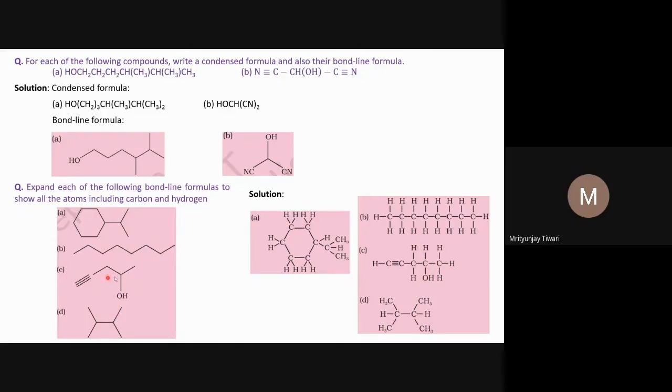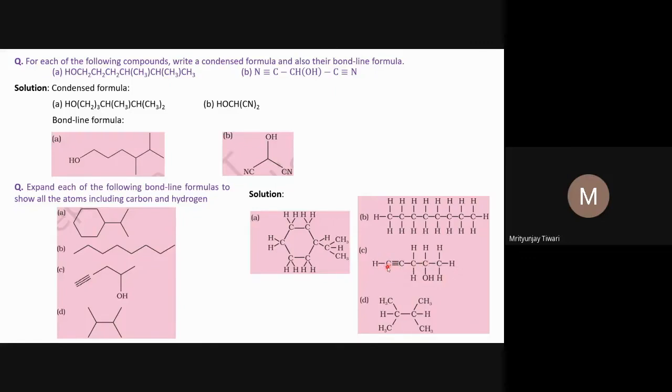And to write this again, what I have seen earlier, you first count the number of carbon atoms: 1, 2, 3, 4, 5 carbon atoms. You write all the 5 carbon atoms in a line, and first, if there is a double or triple bond shown, you write the double or triple bond, and if it is not shown, then you first write a single bond, and then based on the valency and the number of hydrogen atoms that are present there, you can add hydrogen atoms to complete the tetravalency of carbon.